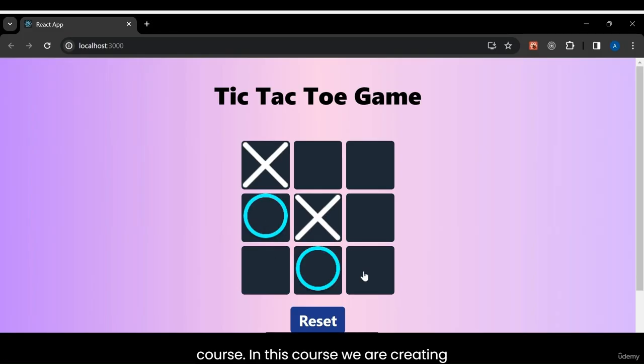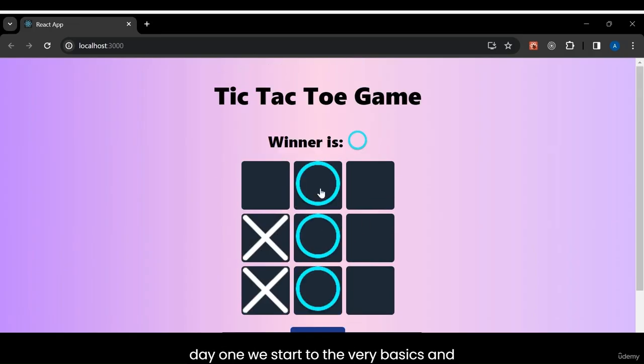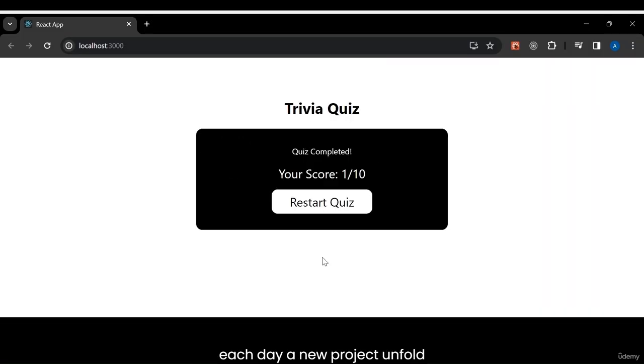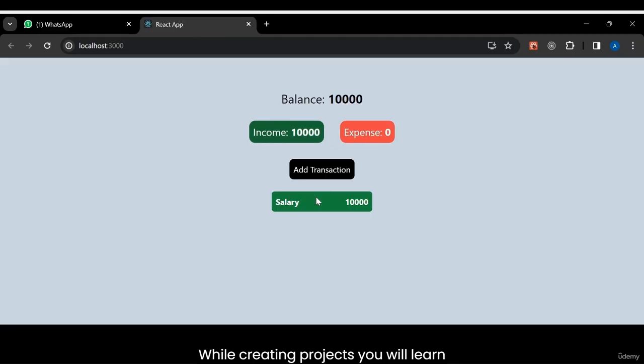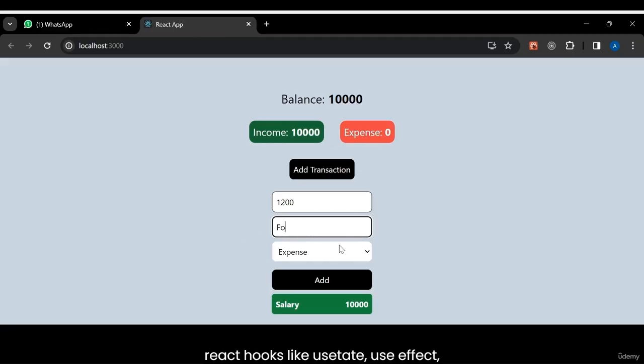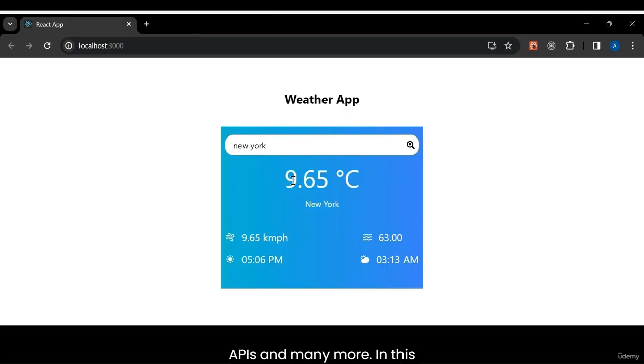In this course, we are creating 7 projects in 7 days. From day 1, we start with the very basics and each day a new project unfolds, covering a range of real-world applications. While creating projects, you will learn React hooks like useState, useEffect, useRef, prop passing, fetch APIs, and many more. In this course, you will learn all the concepts and fundamentals of React.